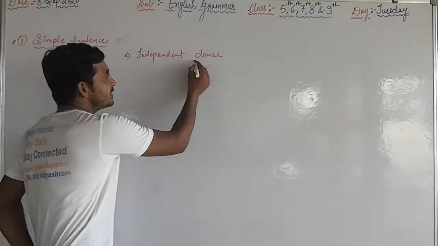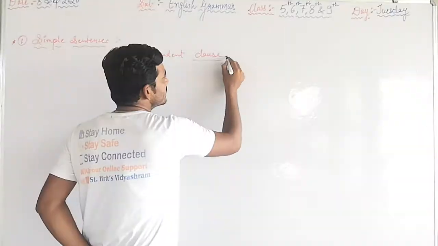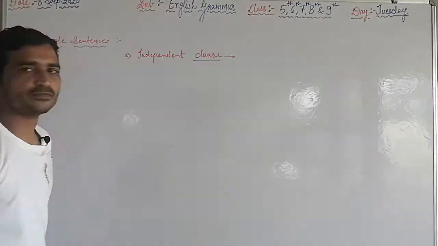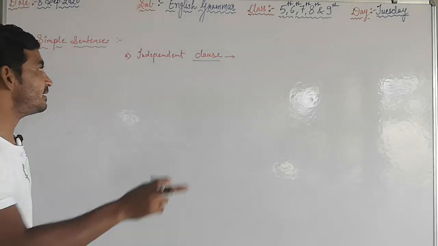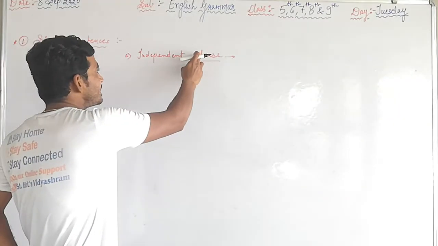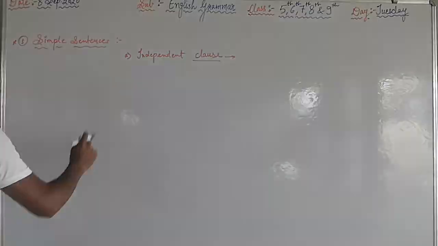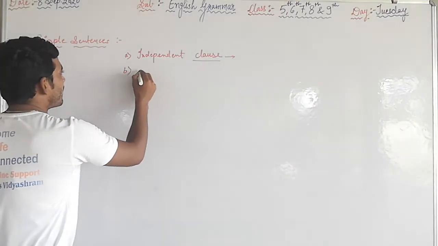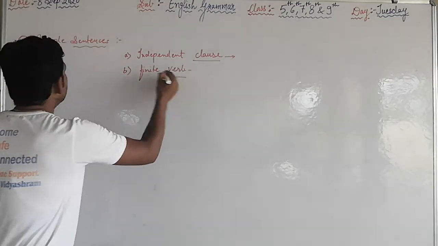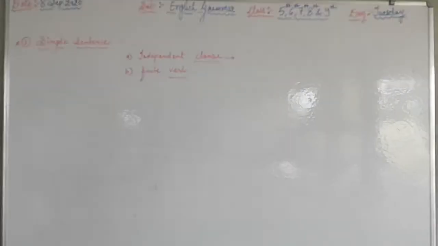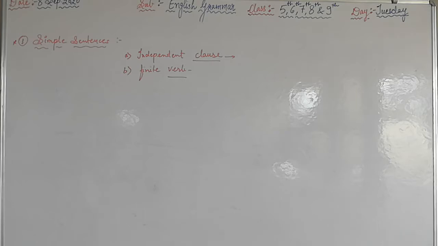The word clause is there. Clause means the sentence which has a particular, complete sense. That is an independent clause. Second, a finite verb is there in the simple sentence. So first of all, write the definition of the simple sentence.